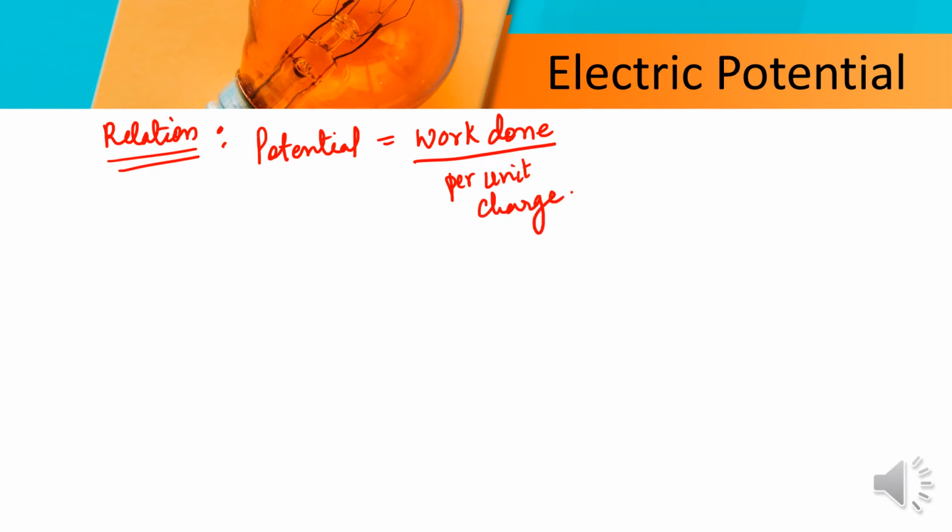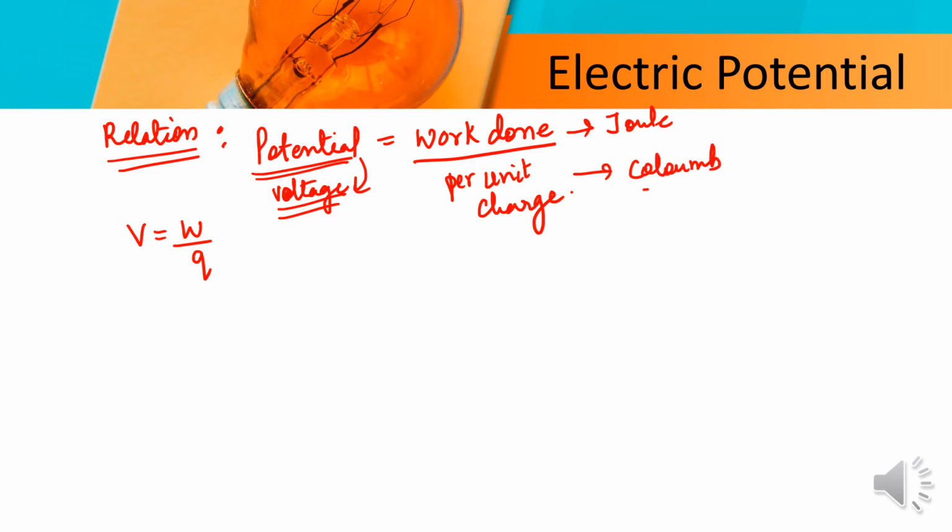It can also be written as V equals W upon Q, where potential is also known as voltage, the SI unit of potential is volt, the work is in joule, and per unit charge is coulomb. The SI unit of charge is coulomb.